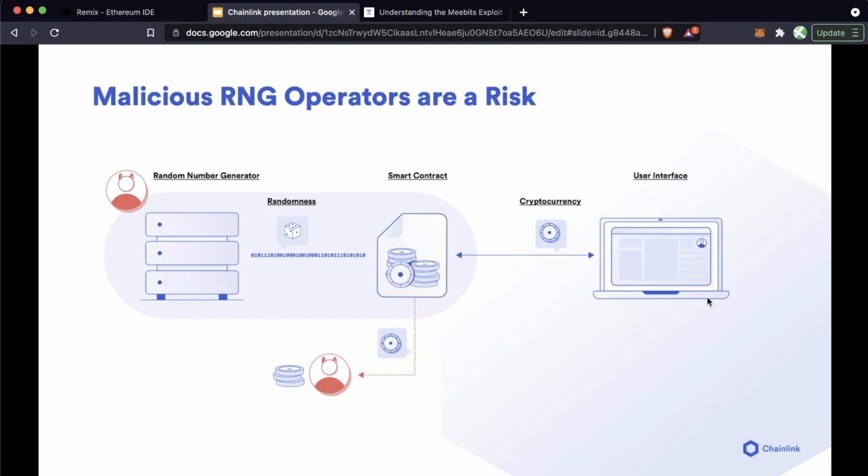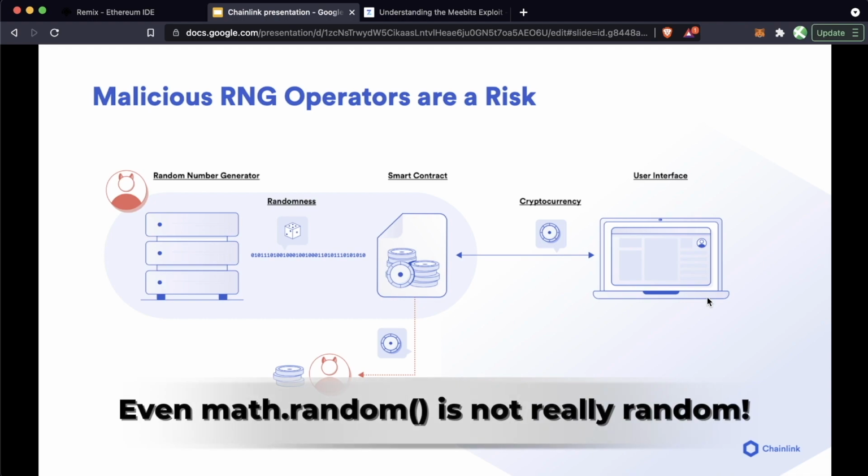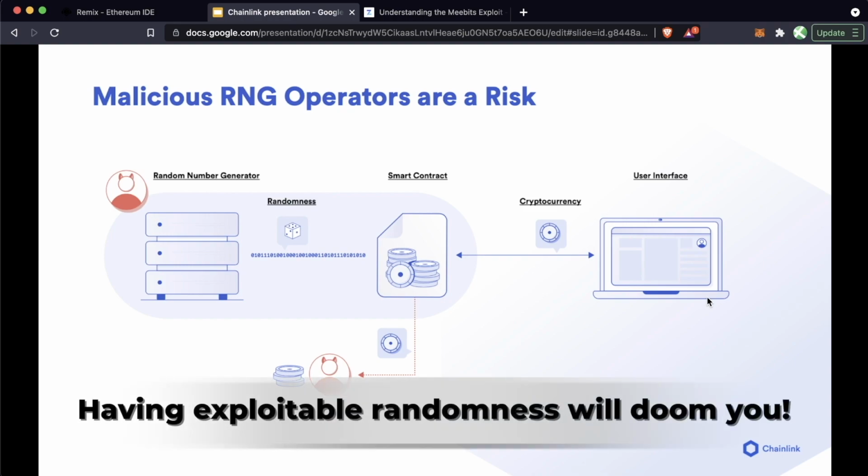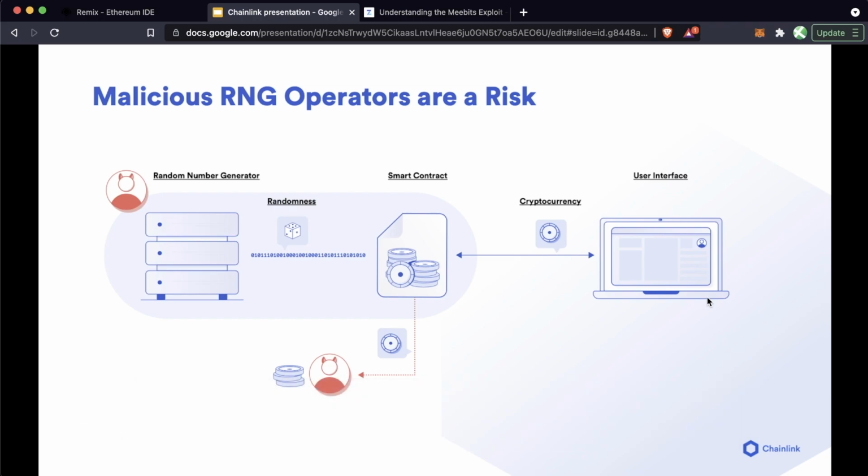And if you know a lot about computer science, you actually know that even when you call something like math.random in your JavaScript, what your computer is really doing is looking at some place in memory, grabbing some value and saying, hey, this is probably random enough. Here, go ahead and use this. Now in smart contracts, especially when working with any type of financial application such as a lottery, having an exploitable randomness function means that your lottery is at risk of being hacked or destroyed.